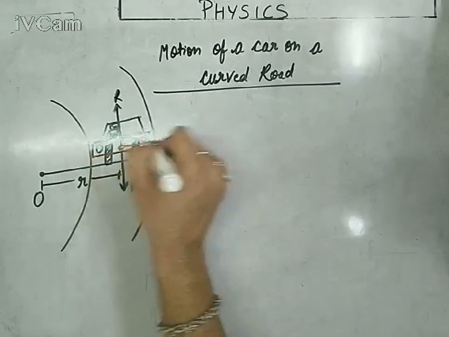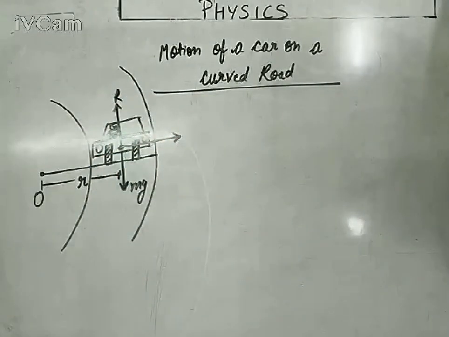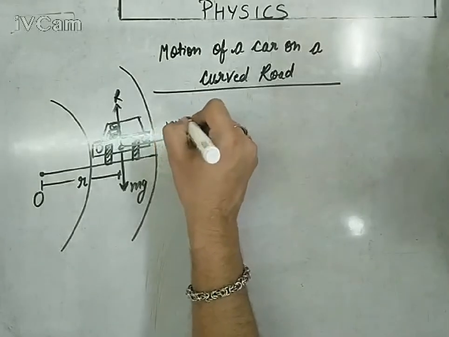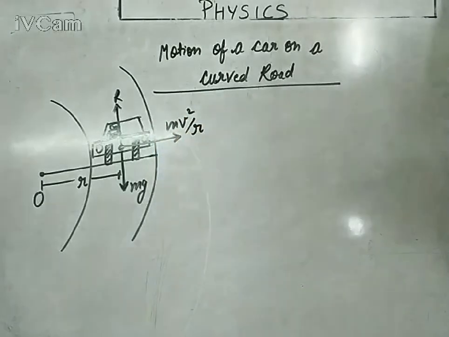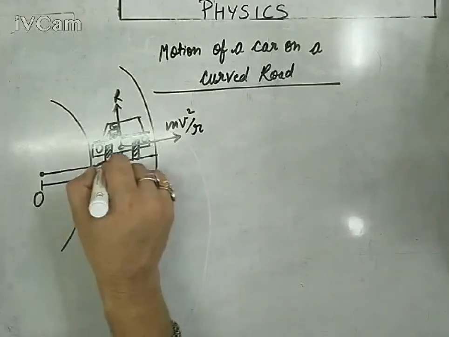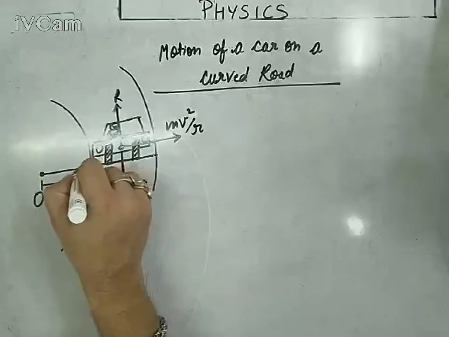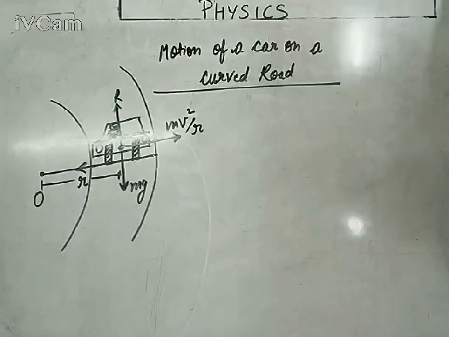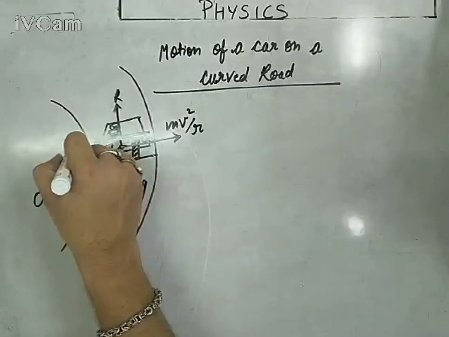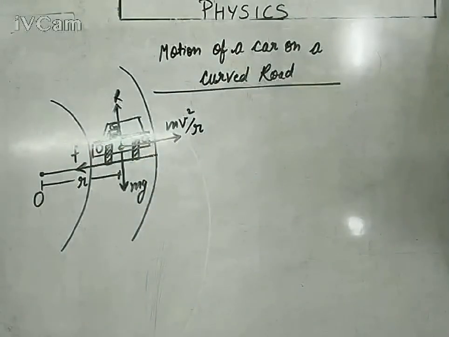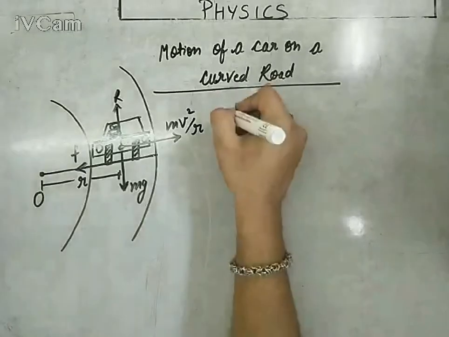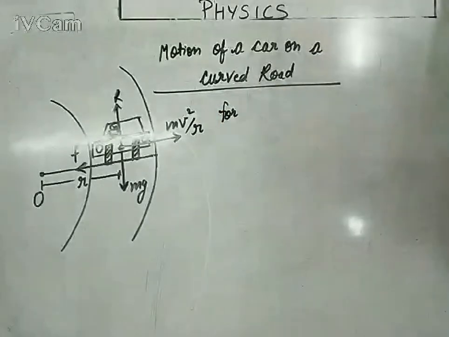The centrifugal force of the car is trying to move it out from the track, and if its velocity is v, the centrifugal force would be mv square upon r. So the essential centripetal force to keep the car on the track is being obtained by the friction between the road and the tires, which is acting towards the center of the circular path, which is actually small f. Now, for the safe turn, we will create the balancing equations, as we have done in the laws of motion chapter, the previous part.